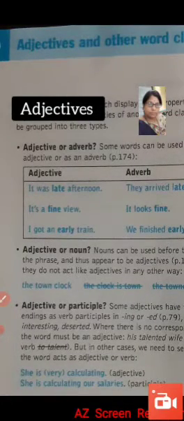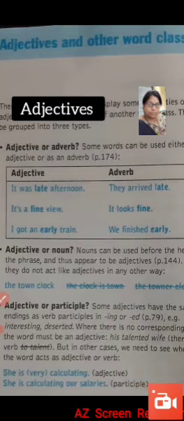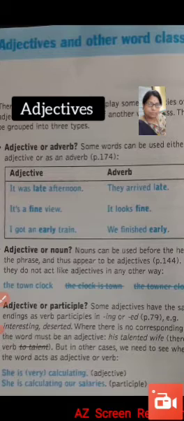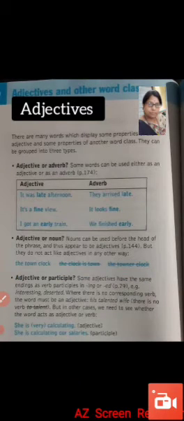Then there are some adjectives that look like participles. For example, she is very calculating, very practical. So here calculating is an adjective. But in she is calculating our salaries, calculating is a participle. So there are some participle-like words, interesting, abandoned.